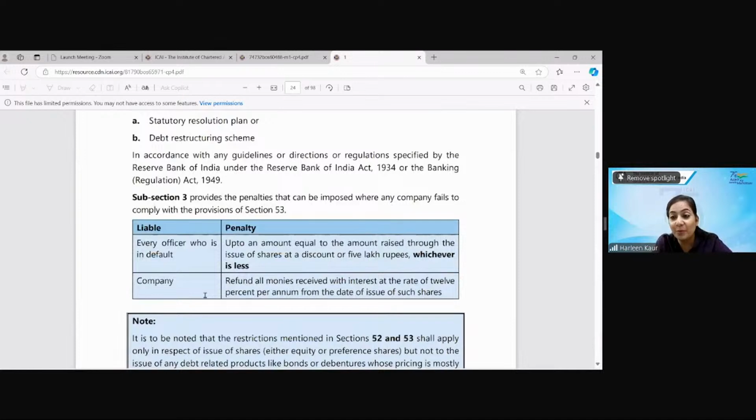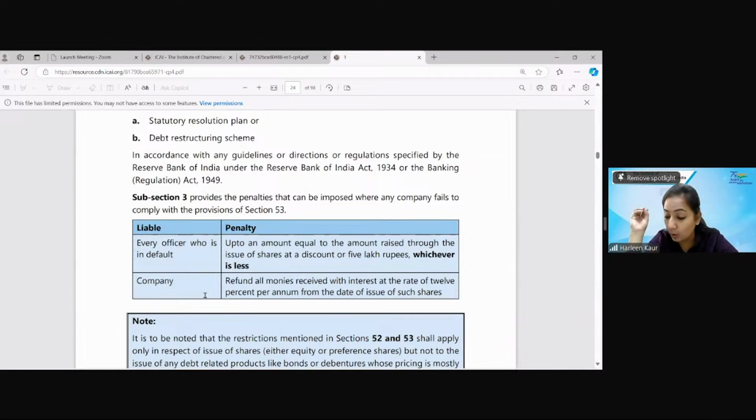Now, penalty is important. So far, we have done one penalty in the morning. Second penalty we are doing. After this also, section 59, I think we'll be talking about penalty. So section 53 says the penalty on any officer in default who has issued the shares at discount is an amount equivalent to the amount raised, or 5 lakh rupees, whichever is less. Wherever a number is given, write the penalty numbers down with your own hand with a pen. It always becomes easy to remember.